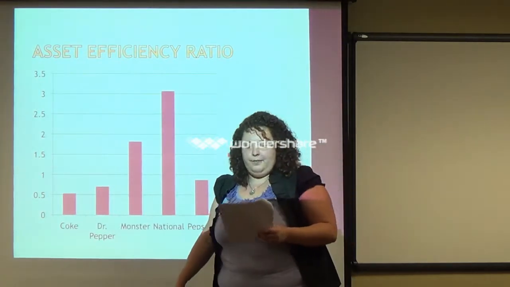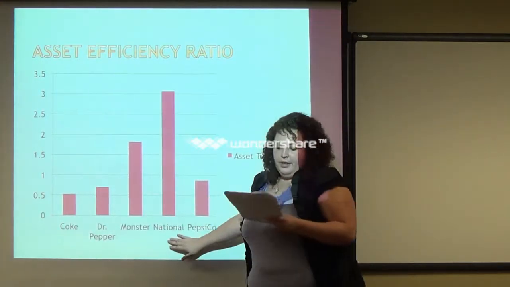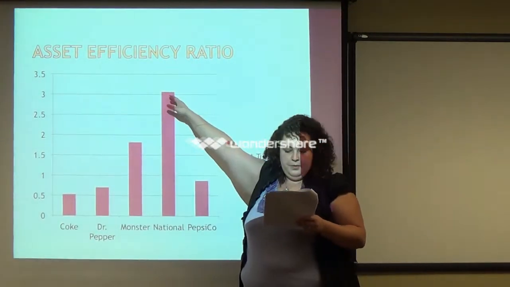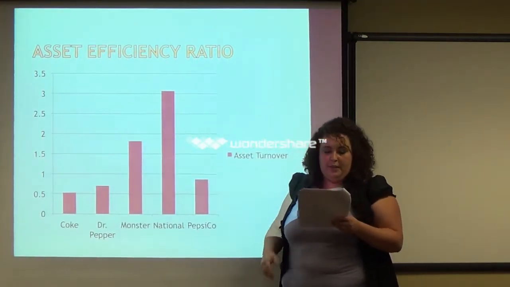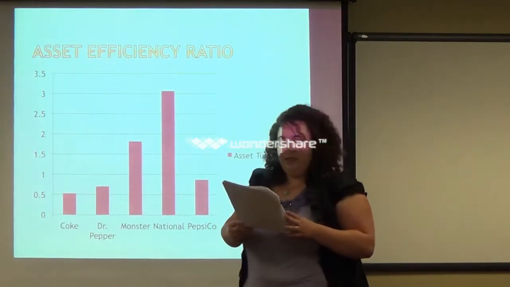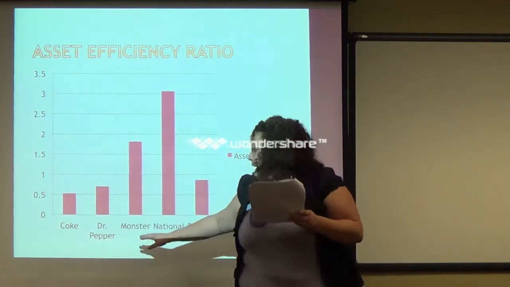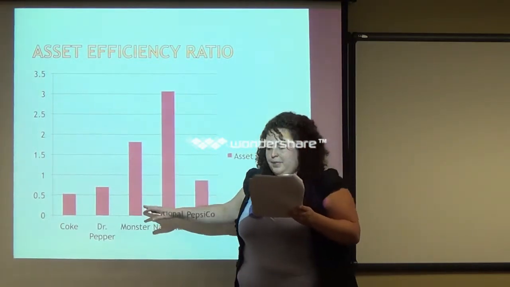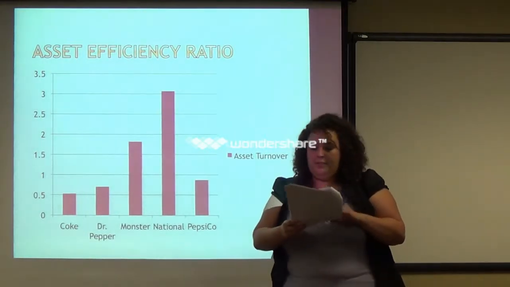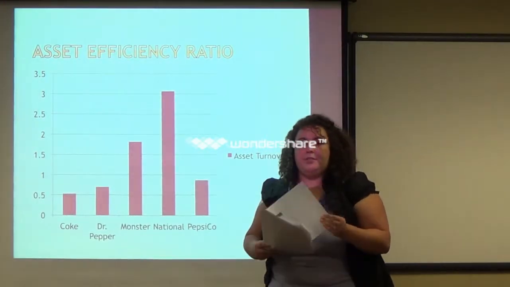Next will be your asset efficiency ratio. Okay, National Beverage is leading this ratio with 3.1. This means for every dollar the company spends on assets, they're generating $3.10 in sales. Monster is second with 1.82, followed by PepsiCo, Dr. Pepper, and Coke, at 87 cents, 70 cents, and 53 cents.